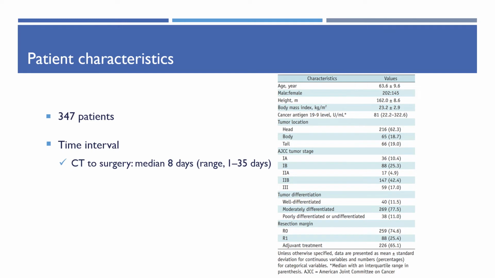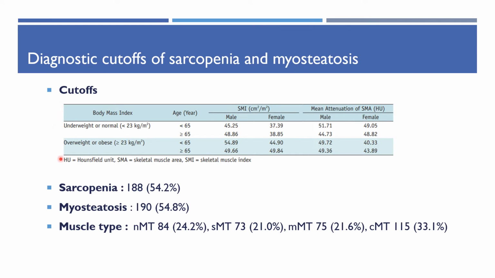The characteristics of the included 347 patients are summarized in the table. This table shows derived cutoff values for sarcopenia and myosteatosis in each subgroup. Based on the cutoff values, about 54.2% of patients were diagnosed with sarcopenia and 54.8% of patients with myosteatosis. Regarding muscle type, each muscle type was relatively evenly distributed.